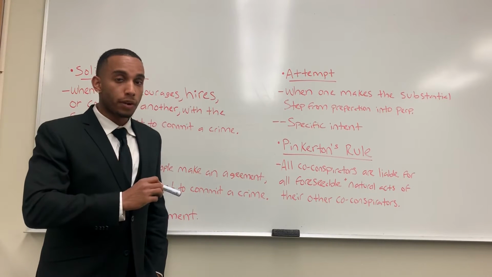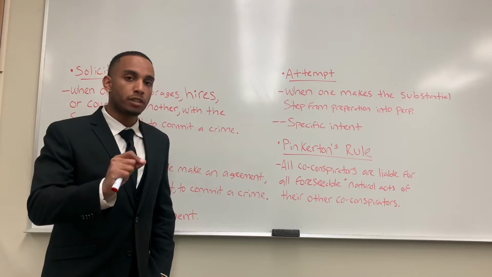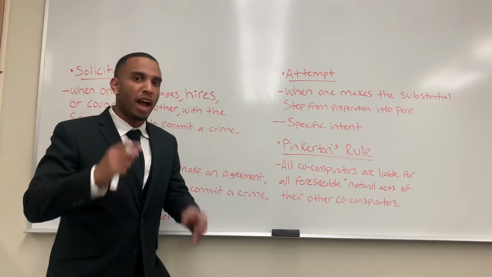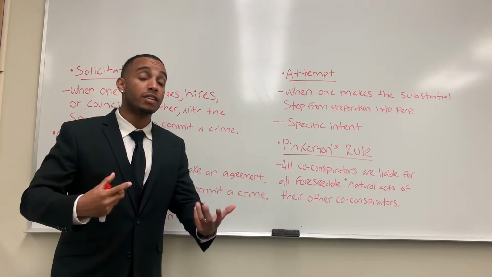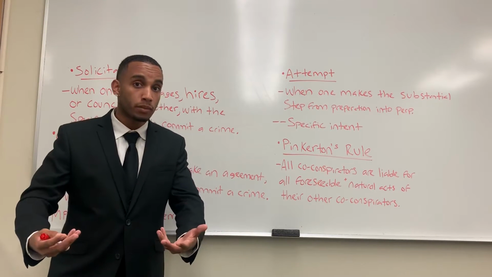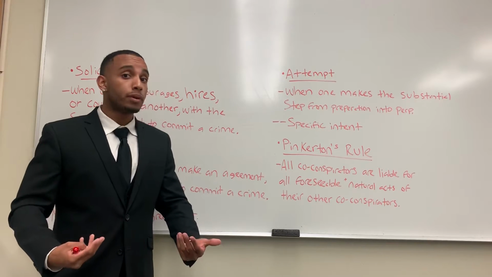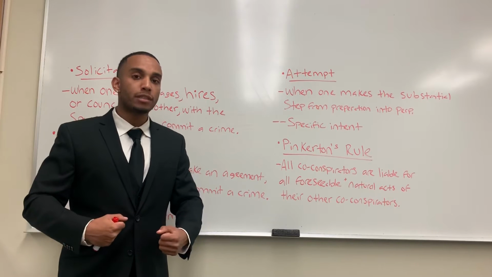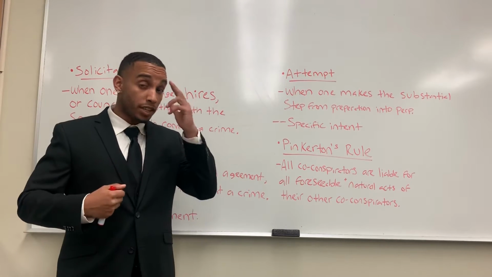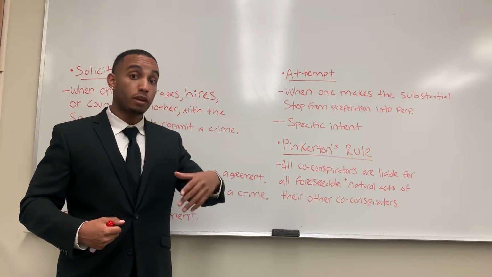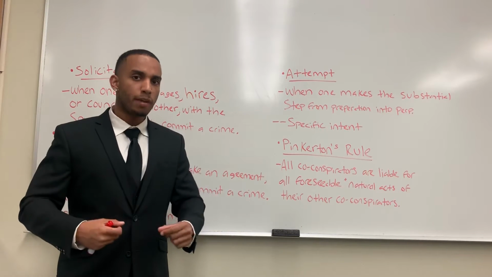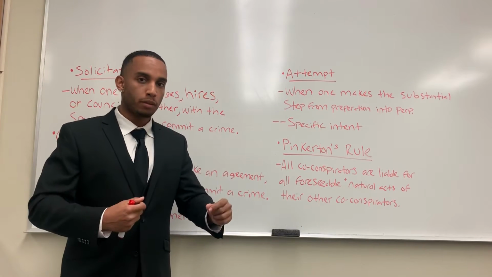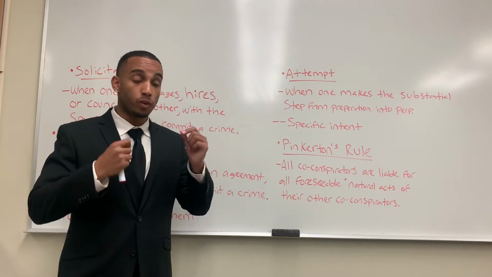However, like I said earlier, there must be an overt act. An overt act means that there must be something beyond the agreement. There must be some type of action to demonstrate that the defendants are actually serious about what they're doing. Okay? In my example, let's say that Israel and I go to the gun store, we buy guns and ski masks, and we still have this specific intent to commit the crime, right? We want to rob the bank with Kevin. We get the ski masks, we get the guns, and we approach US Bank. That is an example of an overt act.